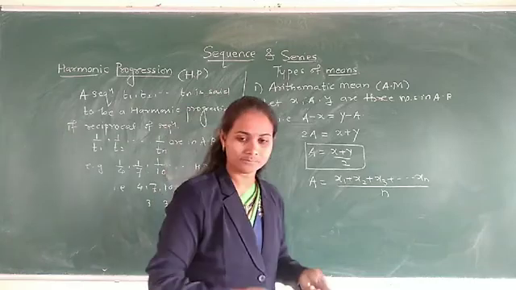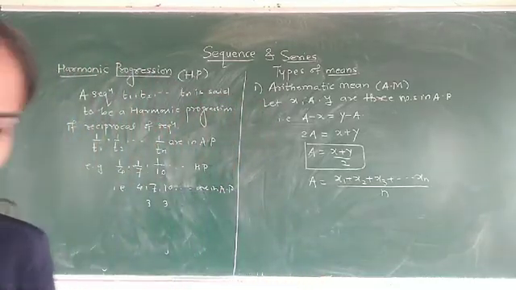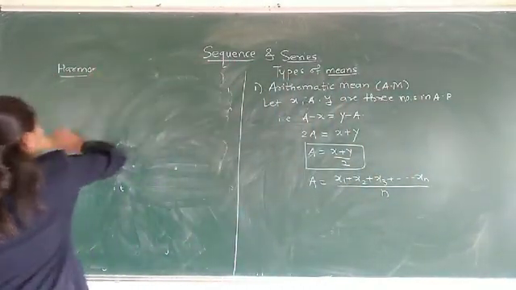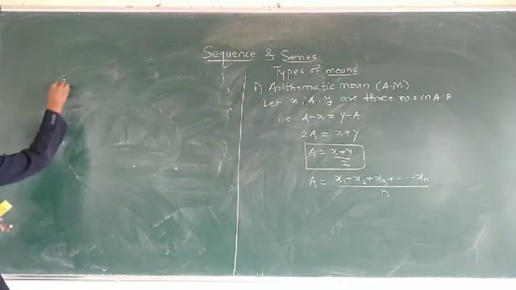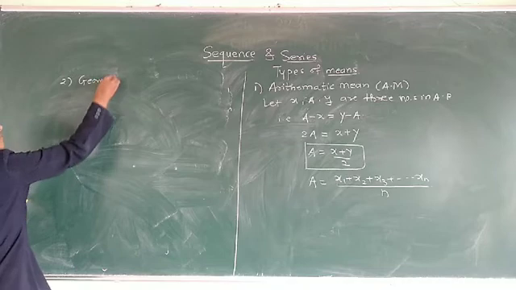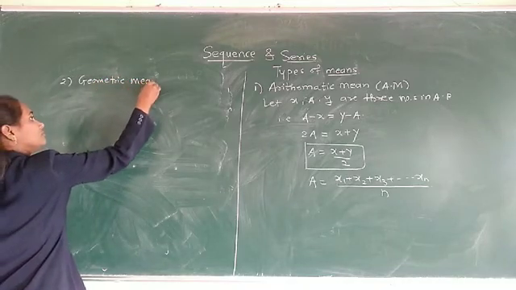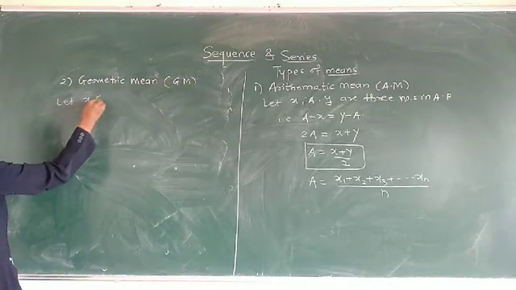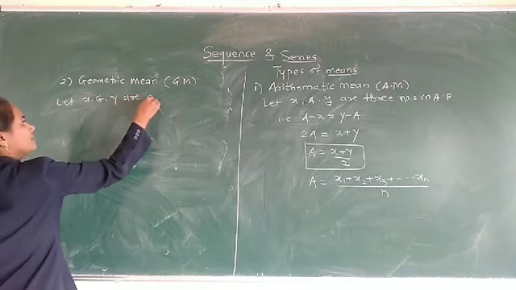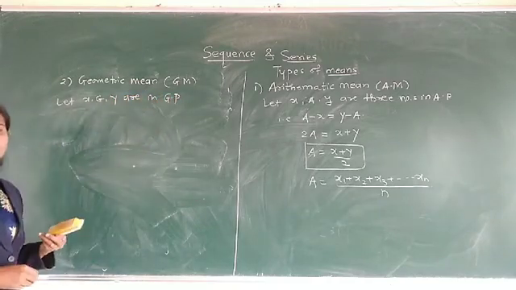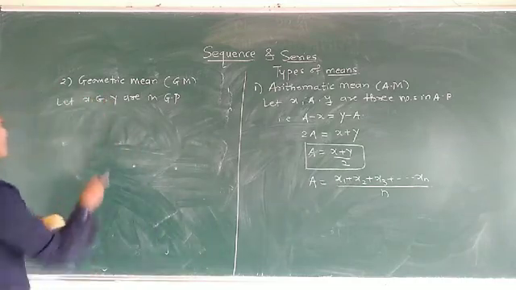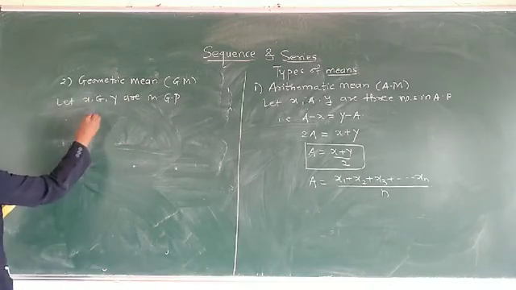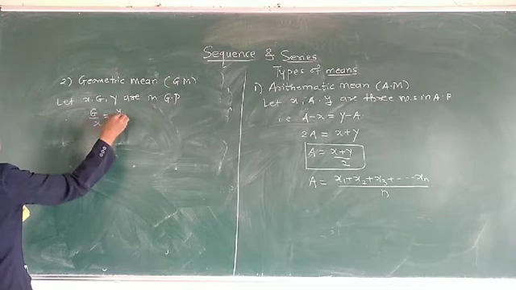Now next, second, that is geometric mean, which is denoted by G. Let us again consider x, g, y are in GP. To define geometric progression, we take three numbers in geometric progression. If the three numbers are in GP, then the ratio is constant. That means T2 upon T1 equals T3 upon T2. Therefore, g upon x is equal to y upon g.